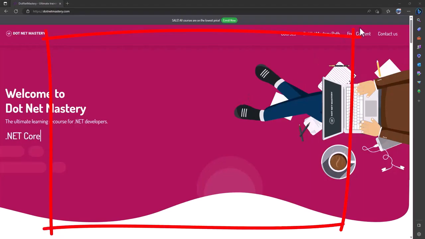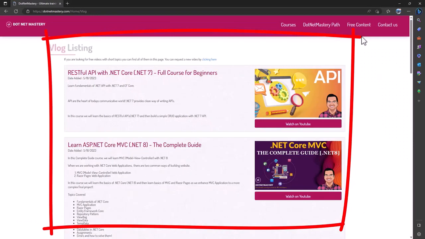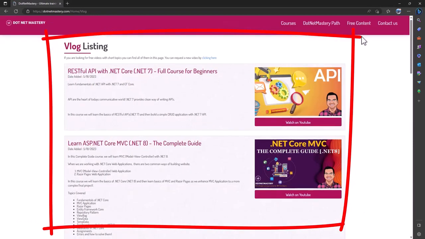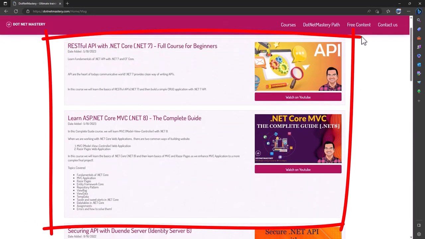But if you are not familiar with these functionalities, I have a free course on .NET Mastery that will walk you through all the fundamentals that you require for APIs with Entity Framework Core as well as .NET Core MVC. Make sure to get those courses from .NET Mastery before you proceed further if you want to get a refresher on the basic introduction.